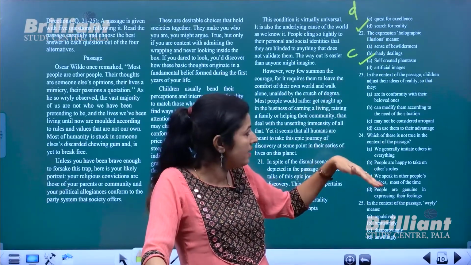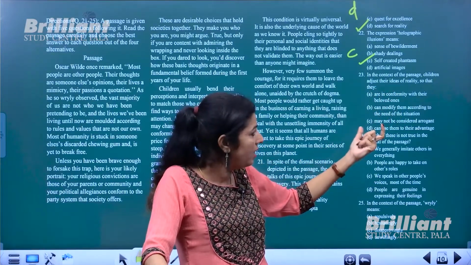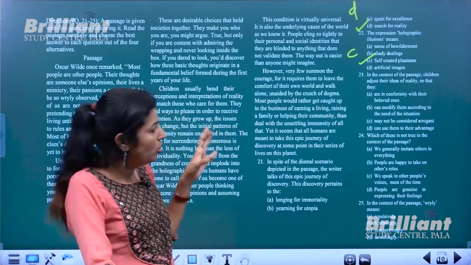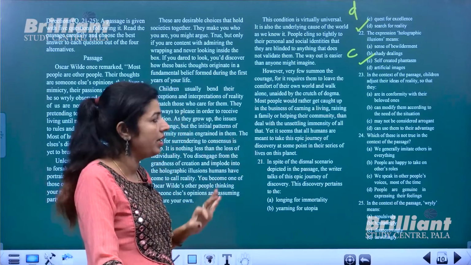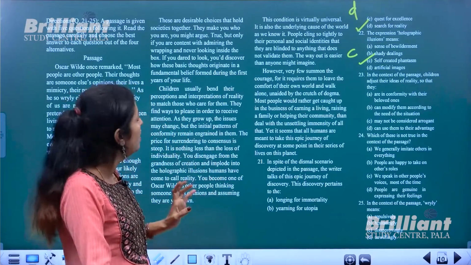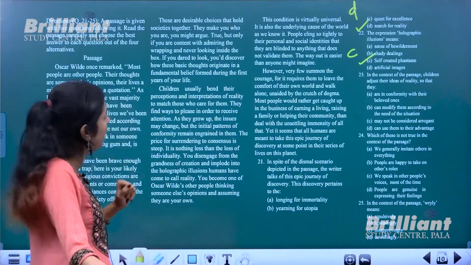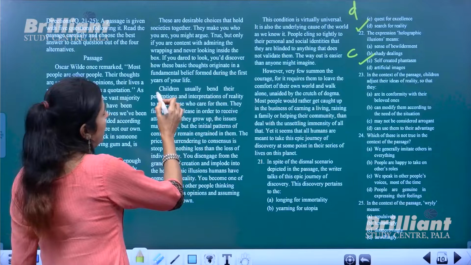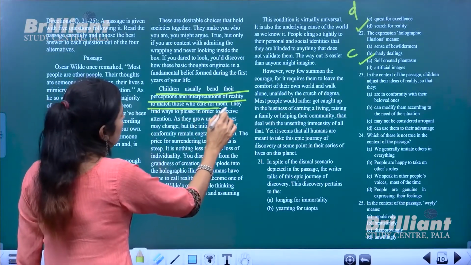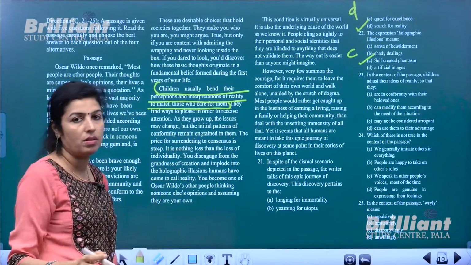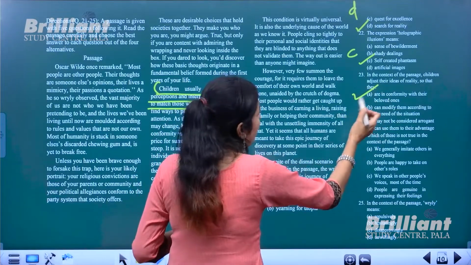Okay. Next is, in the context of this passage, children adjust their ideas of reality so that they... Why do children, according to this passage, adjust their ideas of reality? Okay, what is the purpose? So where do we have this context, that second or third paragraph? Children usually bend their perceptions and interpretations of reality to match those who care for them. So that is your answer. So that they are in conformity with their beloved ones.